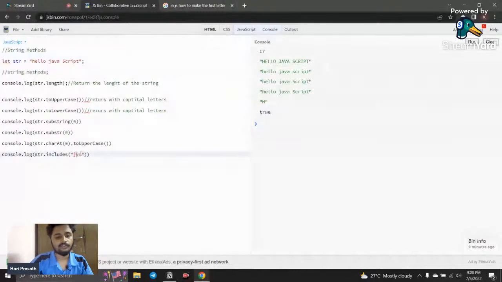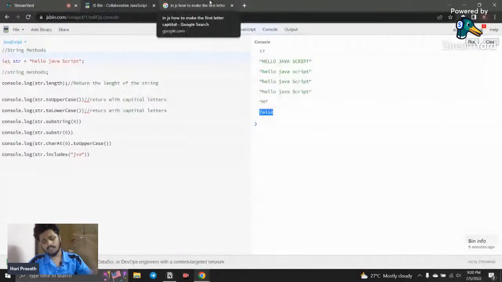And if I just remove this, and I just write JVA, this JVA word is not present here, right? And I just refresh it, it returns me a false. So this indicates that this word is not present. Okay, so this is all about strings and string methods, and there are so many methods available.